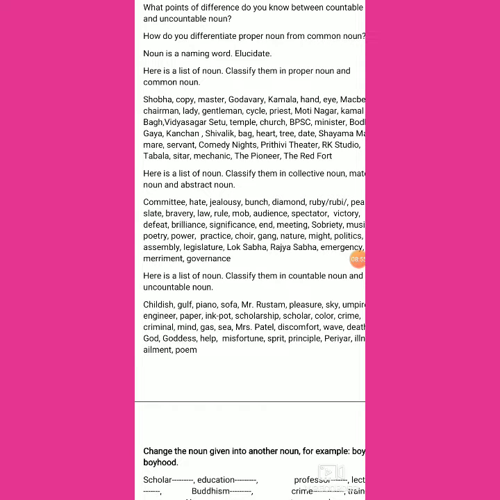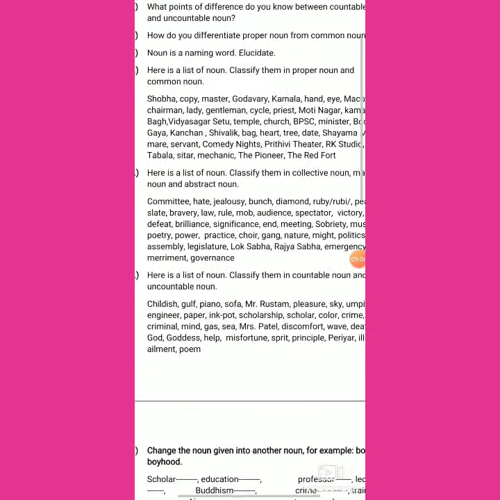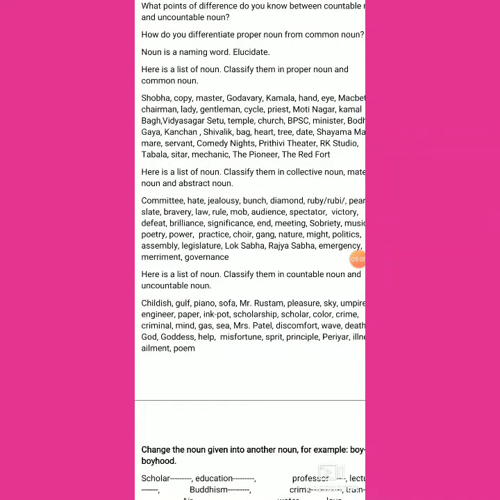Rule, abstract noun. Mob, collective noun. Audience, collective noun. Spectator, collective noun. And victory, abstract noun. Defeat, abstract noun. Brilliance, significance, abstract noun. Meeting, collective noun. Sobriety, abstract noun.